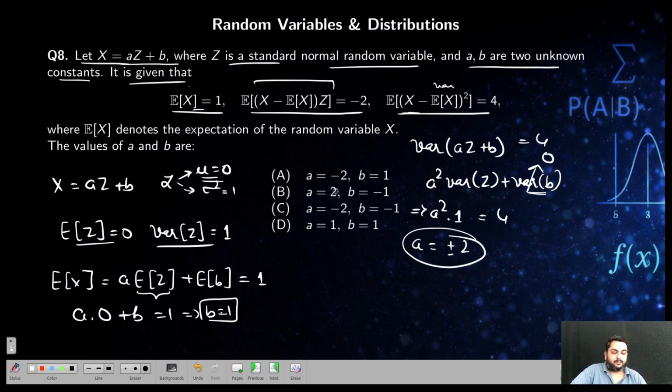So now check the options. They have given a equal to minus 2 and b equal to 1. So this is correct. Now sometimes you observe here carefully. Suppose they had given this as plus 1, what would you have done? b equal to 1, a equal to 2 also, right? So for that they have given this. The option they have not given that, but based on this again you have to find actually the sign of a, whether it's minus 2 or plus.